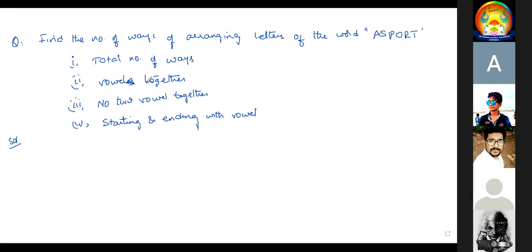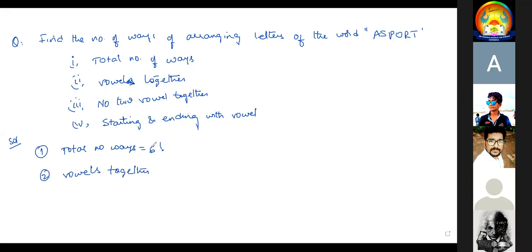Now I'm writing the answers. First one, total number of ways. Since 6 letters are there, it is 6 factorial. Second one, vowels together: 6 factorial into 2 factorial.